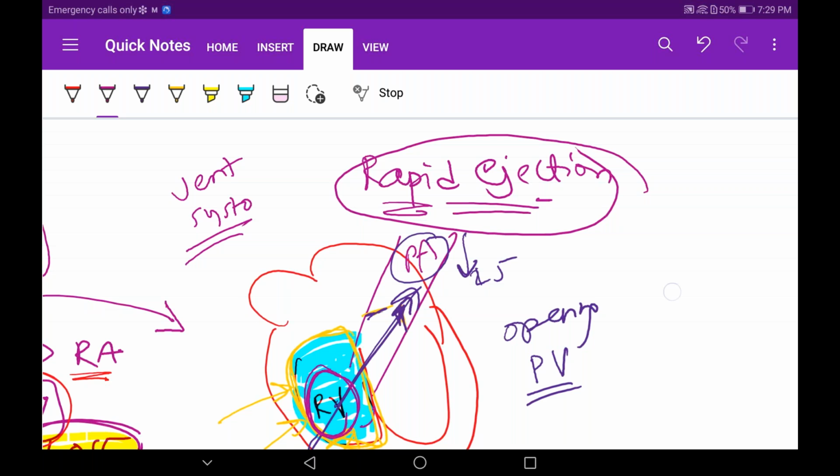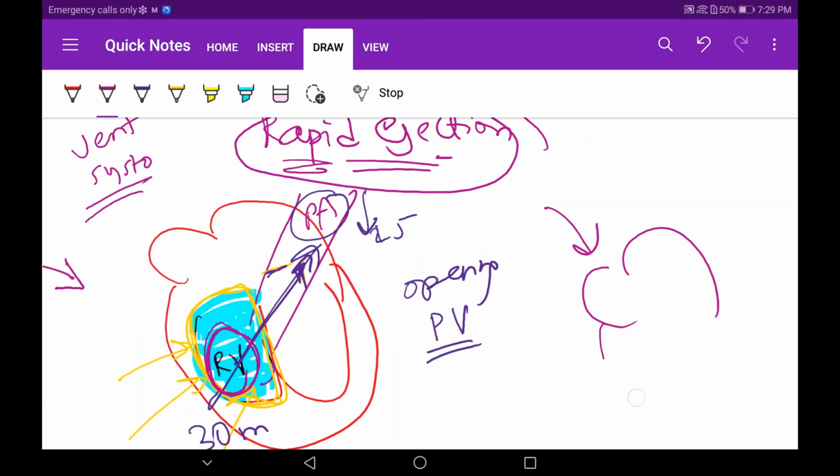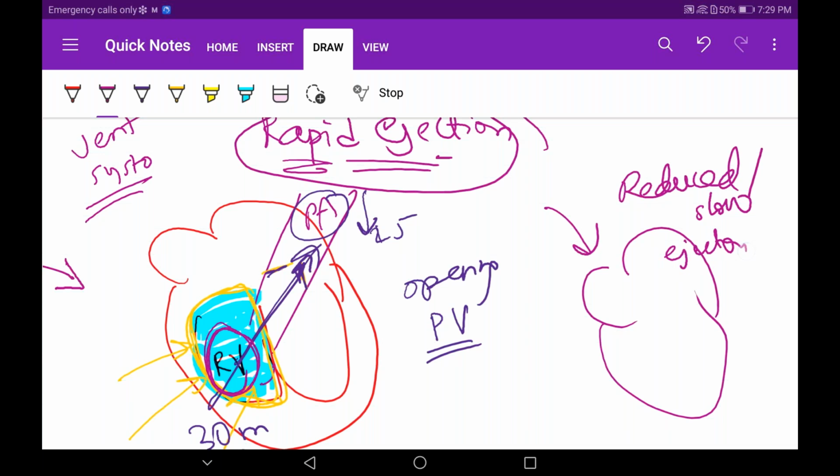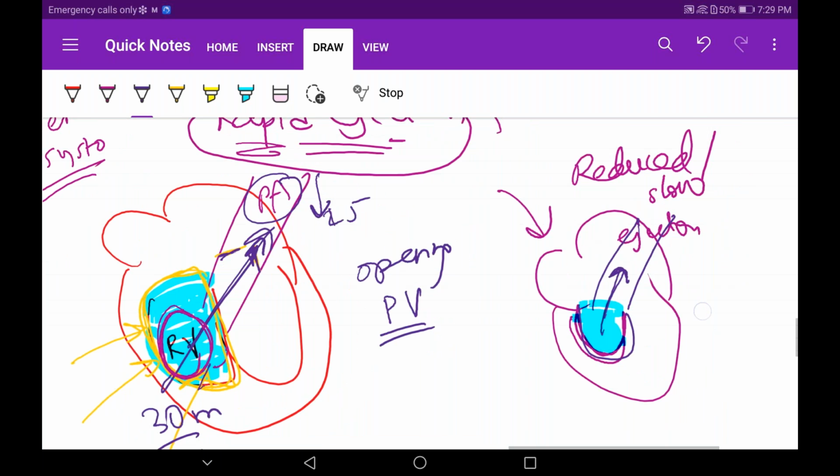But there is also one phase called, nothing much to know about this phase, reduced or slow ejection. Almost the whole ventricle has emptied. A little blood is left, and that blood will also be ejected out. I just want to tell you that now there will be a slow ejection. Initially the Purkinje system will act enormously, and slowly the power of that ejection will decrease. So we're giving it a name, reduced ejection.